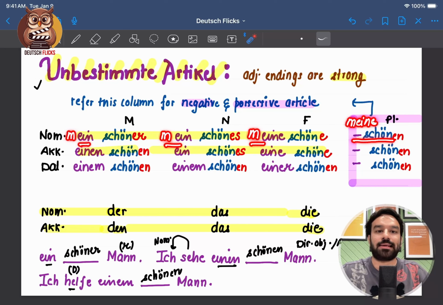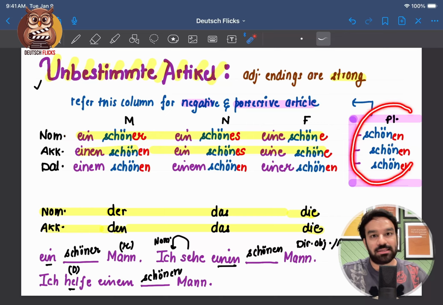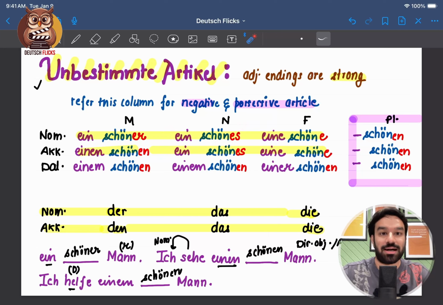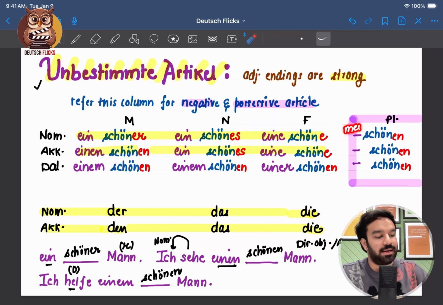Now if I include an adjective in between, let's say my old books or my new books, now for that adjective we need this ending. So if I want to say my old books, it will be meine alten Bücher. If I want to say my beautiful car, then I say mein schönes Auto. If I want to say my beautiful cars, then I say meine schönen Autos.